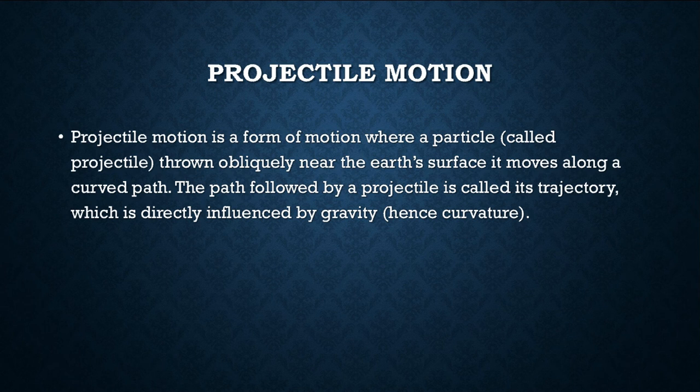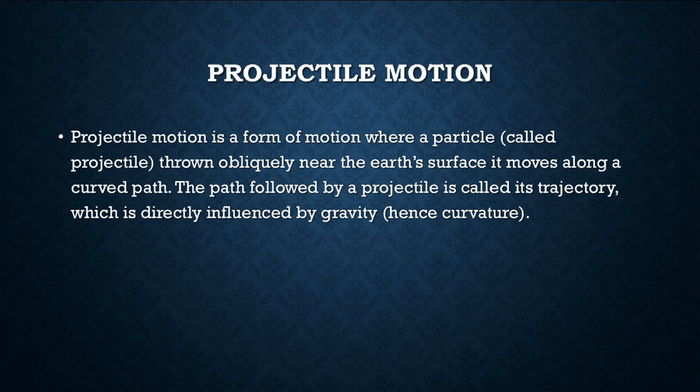Dear students, it means that projectile motion is a two-dimensional motion. A body which moves under the action of gravity and covers not only horizontal distance as well as vertical distance is called a projectile, and the path of the projectile is called the trajectory. Dear students, trajectory is a word used for the path. Path is an English word, whereas trajectory is used for the projectile.